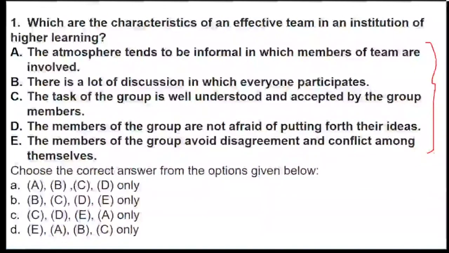So right now I'm just waiting for the answer, everyone. Which answer is the correct answer? That is option number A, option number B, option number C, or option number D. Read the question very carefully. Reading the question is a skill, so you should ensure that your question is read very carefully. They're talking about the characteristics of an effective team. So from the given options, what do you feel are the characteristics of an effective team?